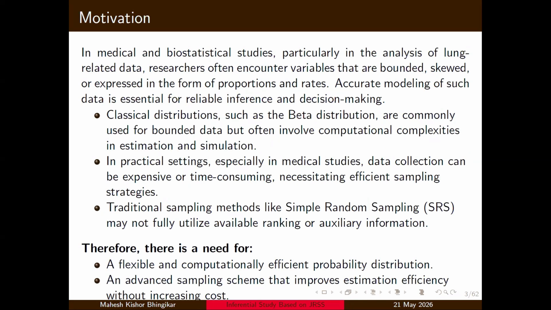Classical distributions such as the beta distribution are commonly used for bounded data, but often involve computational complexity in estimation and simulation. In practical settings, especially in medical studies, data collection can be expensive or time-consuming, necessitating efficient sampling strategies. Traditional sampling methods like simple random sampling may not fully utilize available ranking or auxiliary information. Therefore, there is a need for a flexible and computationally efficient probability distribution and an advanced sampling scheme that improve estimation efficiency without increasing cost.